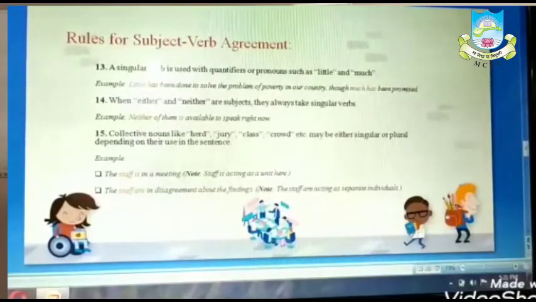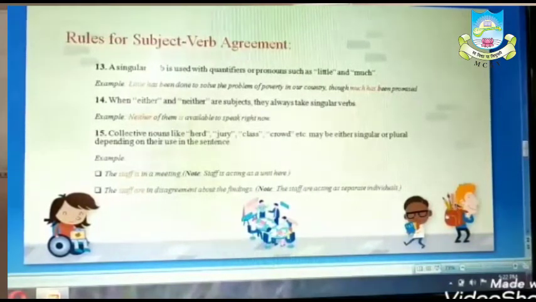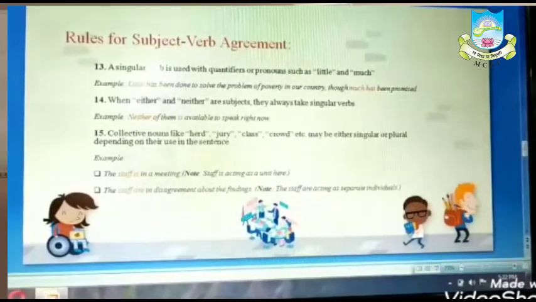Now see here, a singular verb is used with quantifiers or pronouns such as little and much. Okay, now what does this mean? See, example, little has been done to solve the problem of poverty in our country, though much has been promised. So it's very simple. A singular verb is being used with quantifiers or pronouns such as little and much. Now come to rule number 14.